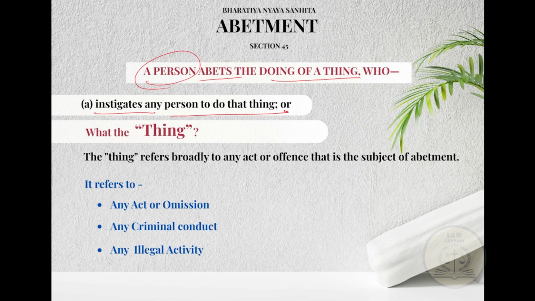Now here, thing represents any illegal act or crime. Okay, so it involves any act or omission, any criminal conduct or any illegal activity. So subsection A states that when any person abates any other person to do an illegal act, then he has committed the offense of abatement.